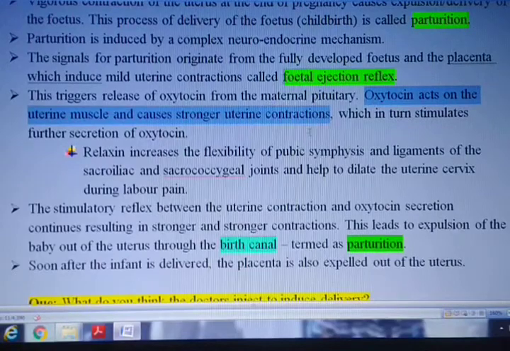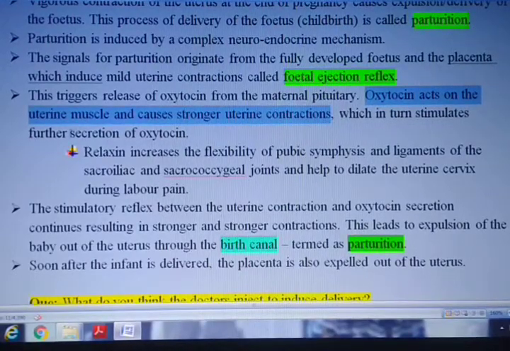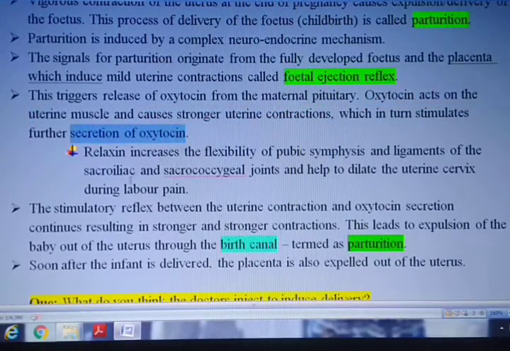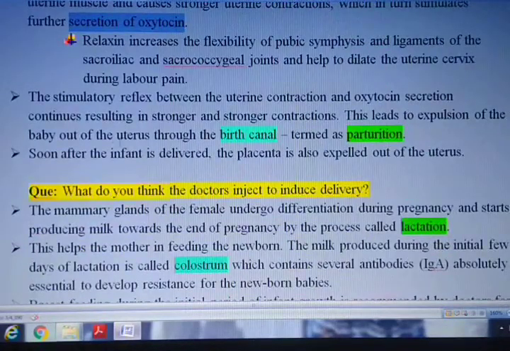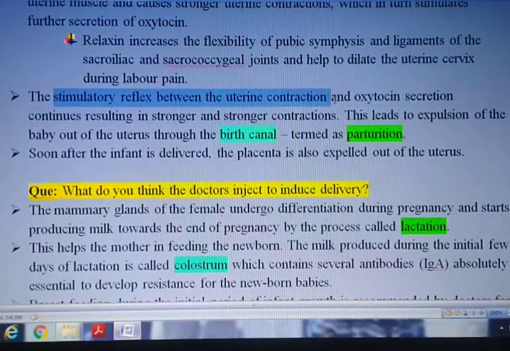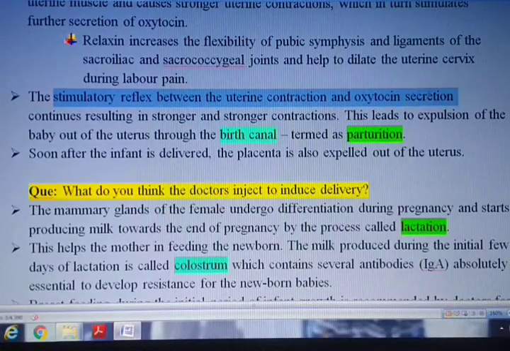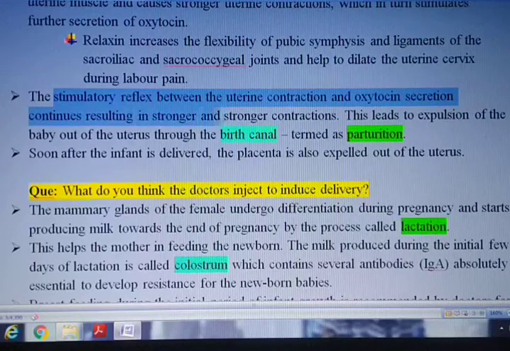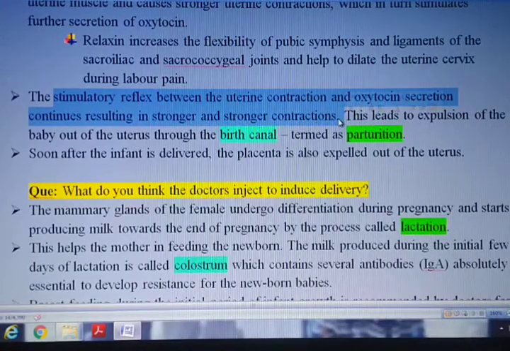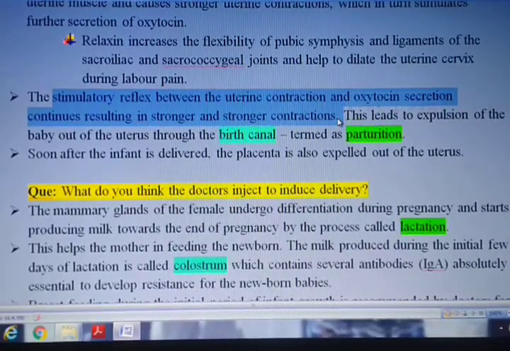This further stimulates the secretion of more oxytocin. Due to the stimulatory reflex between the uterine muscle and the oxytocin secretion, there is stronger and stronger contraction, and this is also referred to as labor pain.